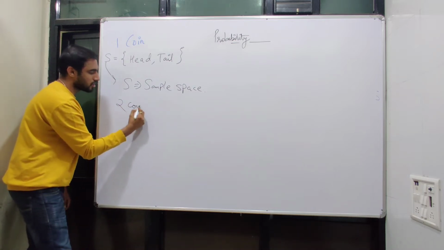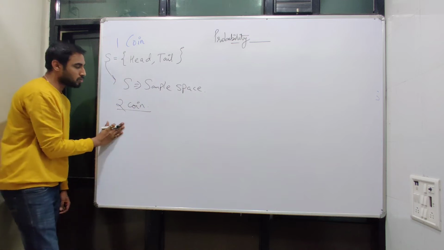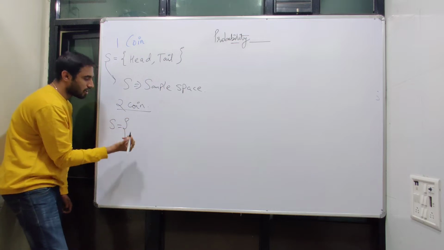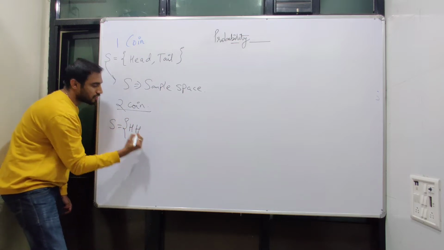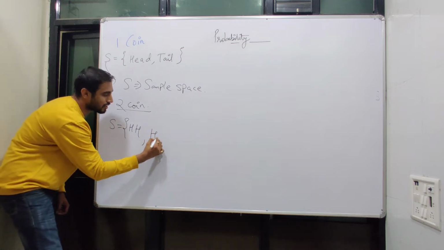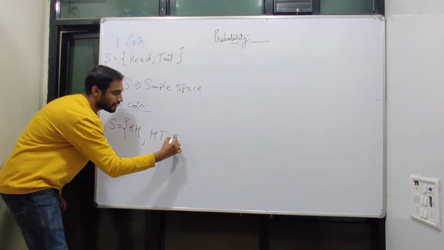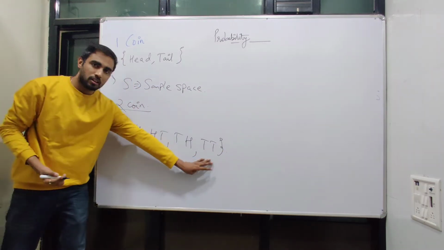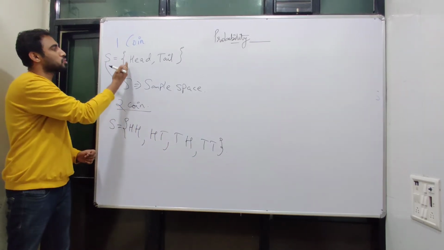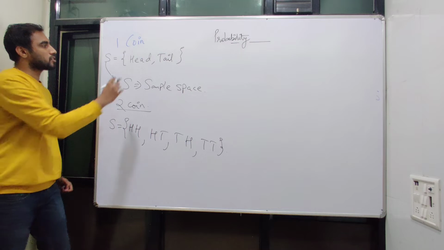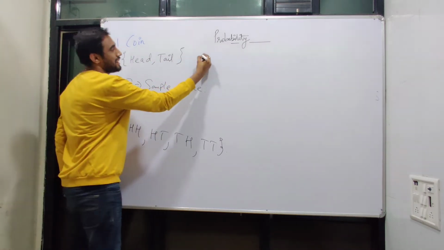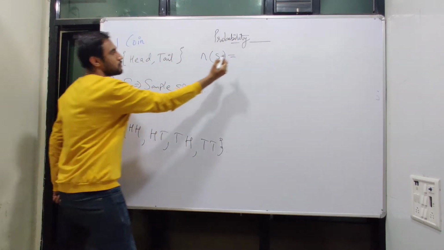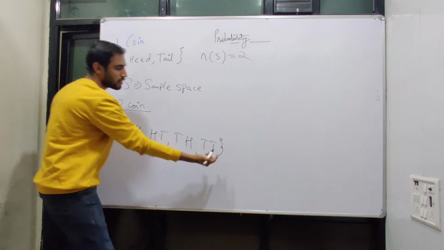If the coins are changed from 1 to 2, now the sample space changes. So here the sample space can be whether they are two heads, or one head and a tail, or one tail and a head, or both the coins show a tail. So now the sample space changes from 2 to 4. To denote the number of sample space, we write n of S. Here the number is 1 and 2, and here the number is 1, 2, 3 and 4.